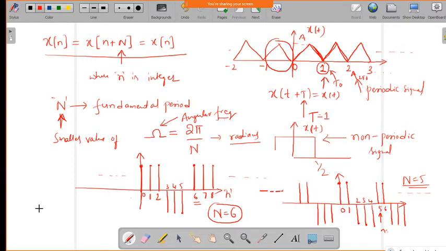Yes, sir. So now if you don't have the periodicity, say for example if you take this kind of signal, is it periodic now?